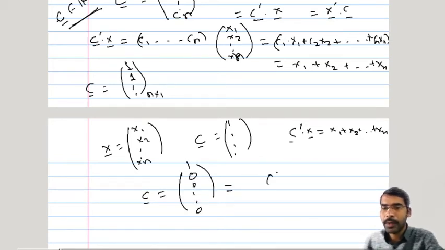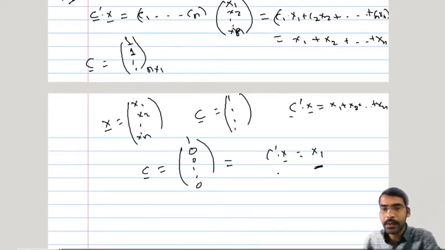Then c prime x bar will become 1 times x1, and all the 0 times x2 plus 0 times xn will vanish, so it will be simply x1. So whenever we want to extract a certain entry from x bar, we can use this particular approach. In future we are going to use this. Even if the entire vector is given and we want only one component of that vector, we can extract it, and here you will get some idea.